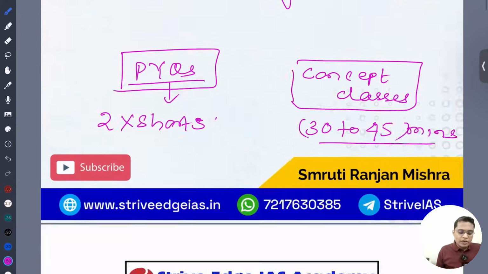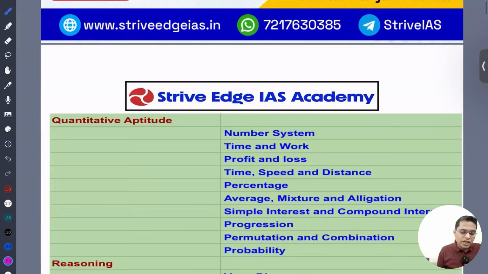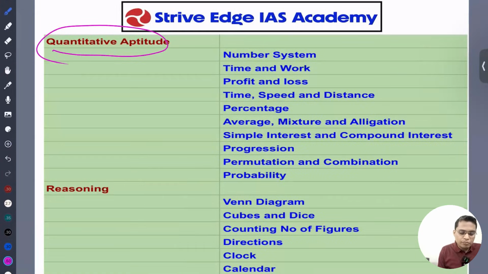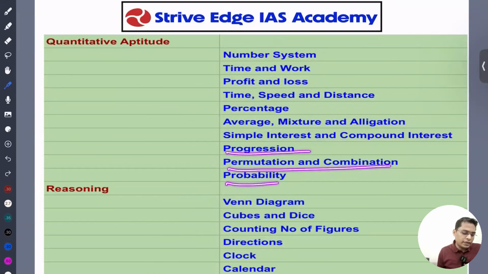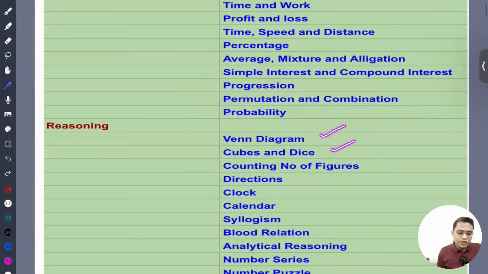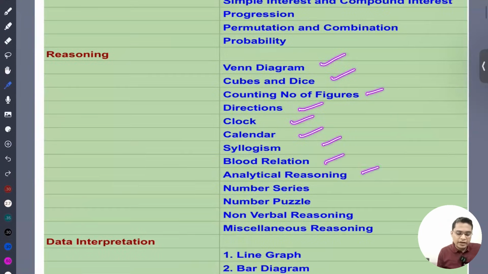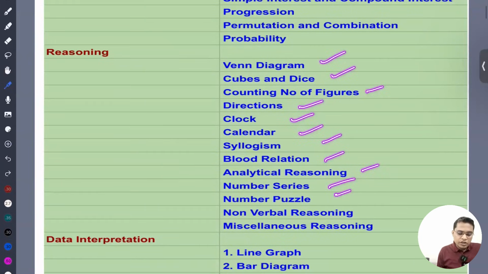Okay, so let's see the content that we are going to cover. We'll start with quant, starting from number system, then time and work, profit and loss, time, speed, distance, percentage, average, mixture and alligations, simple interest and compound interest, progression, permutation, combination and probability. Same with reasoning: Venn diagram, cubes, counting figures, direction, clock, calendar, syllogism, blood relations, analytical reasoning, number series, number puzzle, non-verbal reasoning and miscellaneous reasoning.